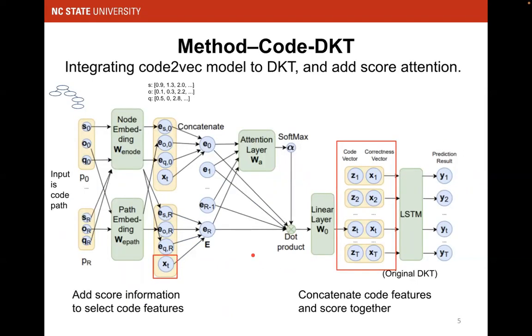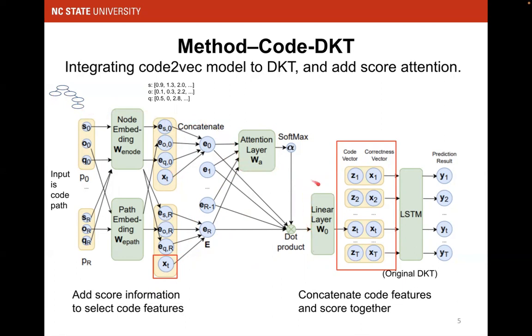Specifically, we did something like this. This is called the Code-DKT structure. The input is a path, and we use an embedding layer to embed them into numbers and concatenate them together with the score information to select the weight of each of the features using an attention mechanism. The score information is concatenated because it can also help determine which path is more important in making the predictions.